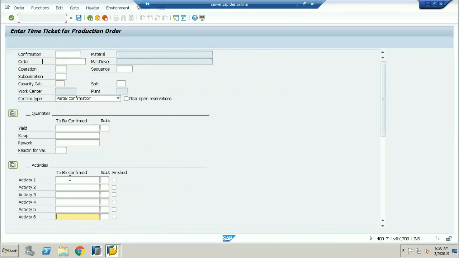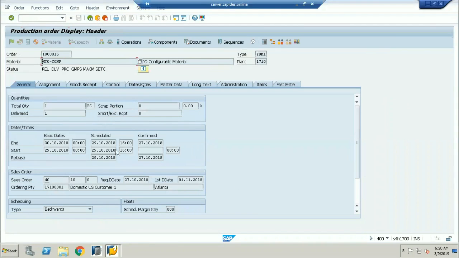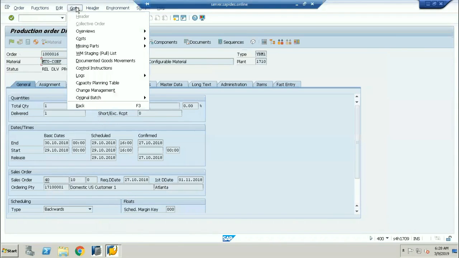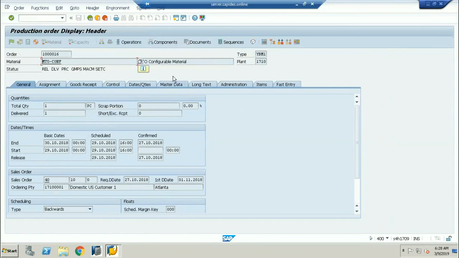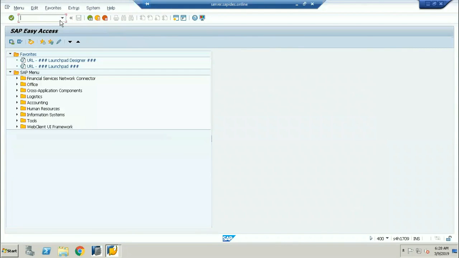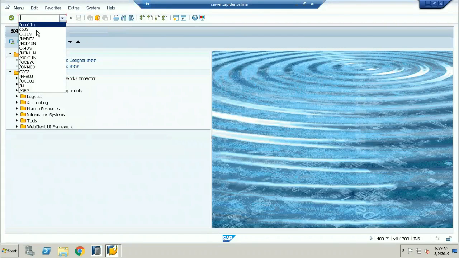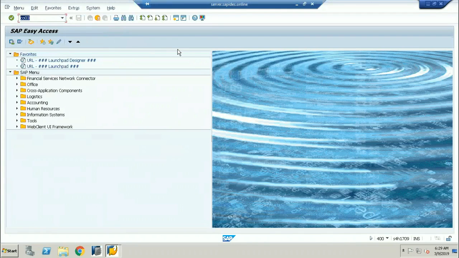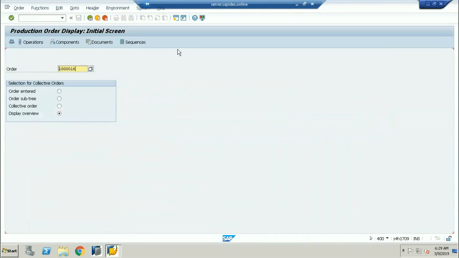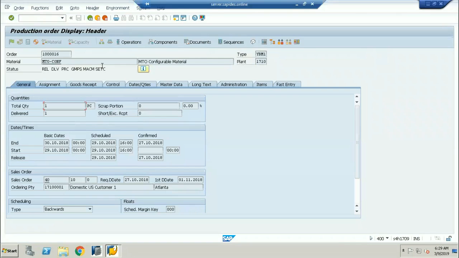So if I go into the cost, this is the production order actually. What is the transaction code for displaying the production order? CO03. CO03 is the transaction code which I use to display the production order. I give the production order number and press enter, and I can see it is in the release status.